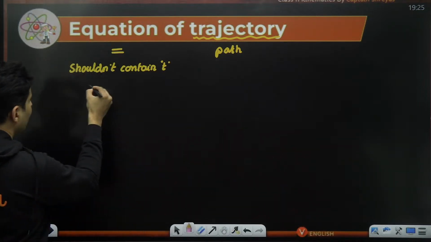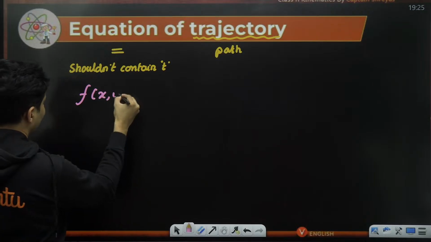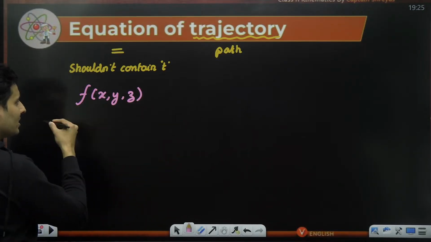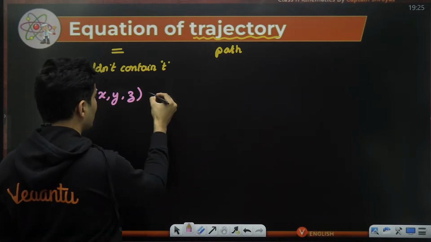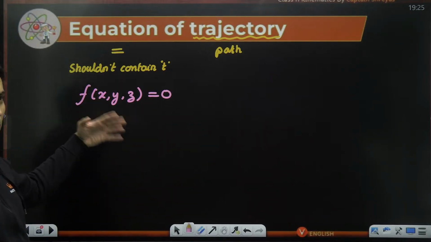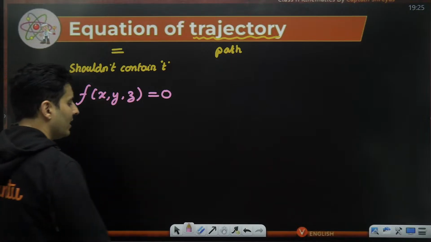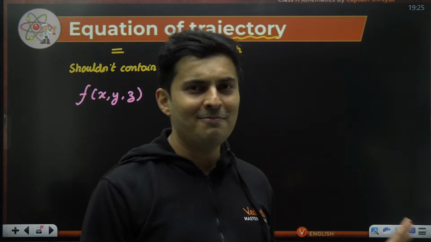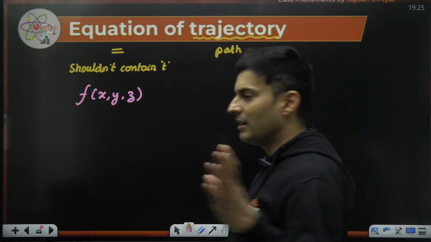So it could be any function of x, y, and the z coordinates. That function is basically an equation of trajectory. So any function of x, y, and z in general without time, eliminating time, that is an equation of the trajectory.